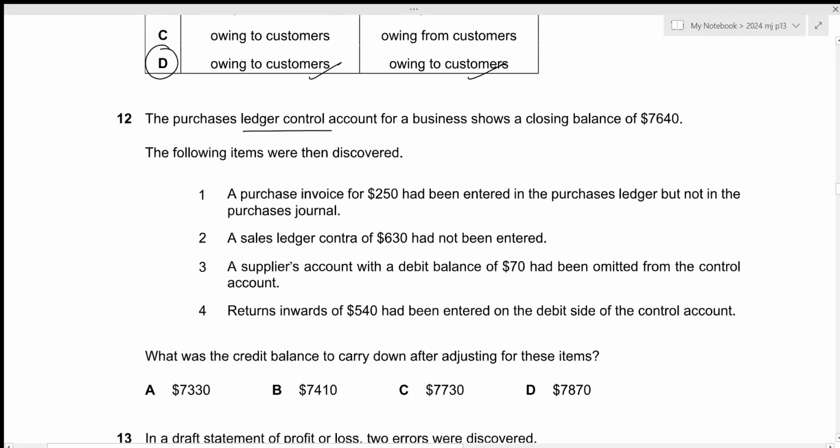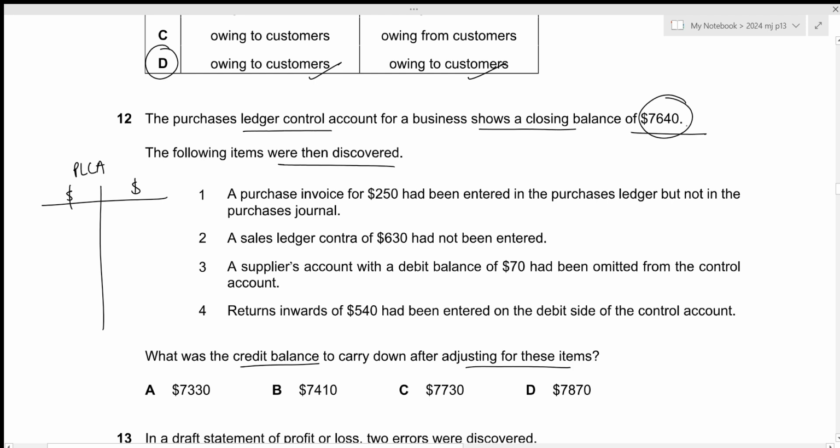The purchases ledger control account for a business shows a closing balance of 7,640. The following items were then discovered. We need to figure out the credit balance to carry down after adjusting for these items. Okay, so we'll prepare the purchases ledger control account roughly. We have the opening balance of 7,640, and since we're talking about the trade payables account, the opening balance will always be on the credit side.